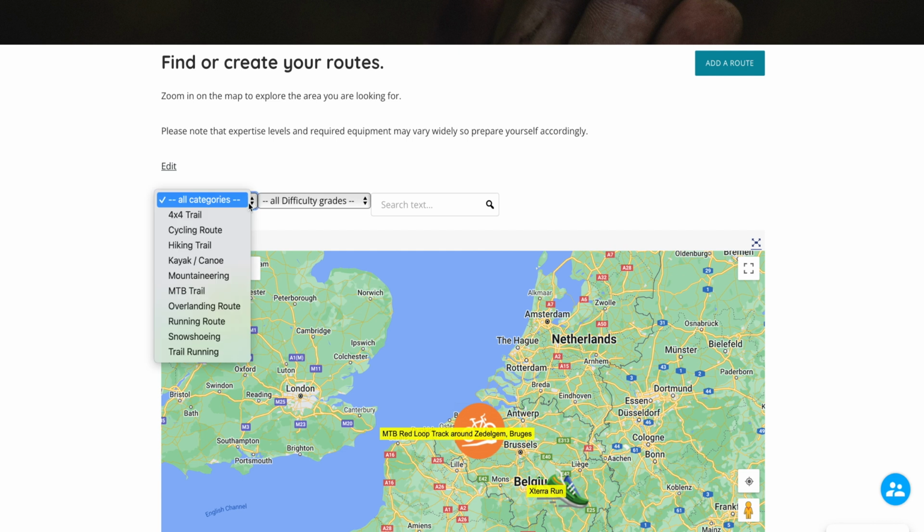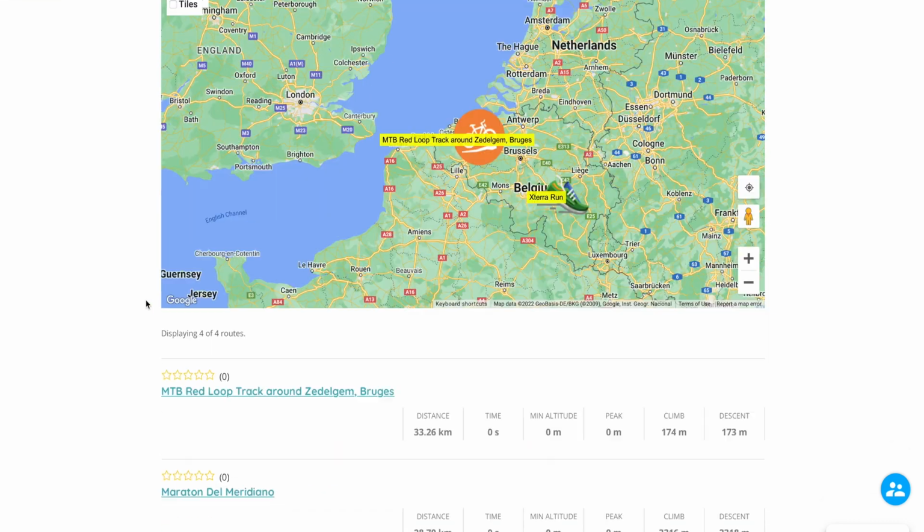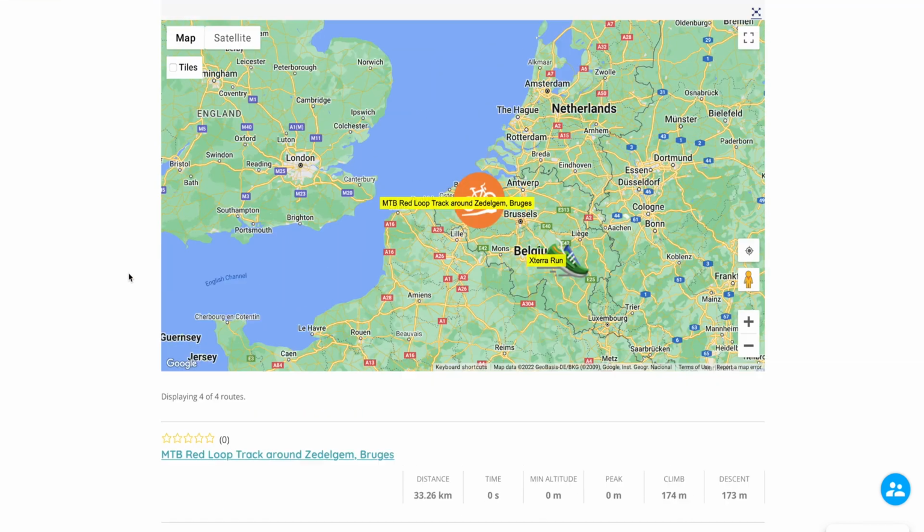You can also select the category filter and select 4x4 trail, cycling route, hiking trail, kayak, mountaineering, mountain bike, overlanding, running, snowshoeing, or trail running. Different difficulty grades can also be selected. Below the map you will see the results of your selection.